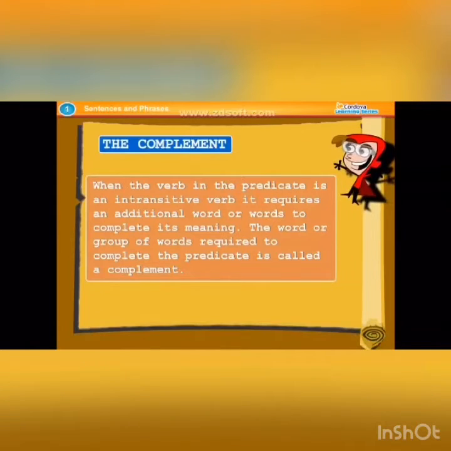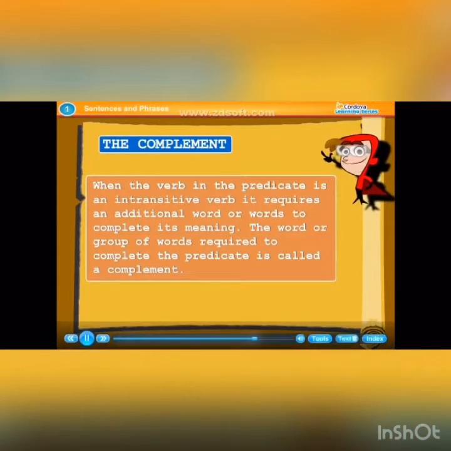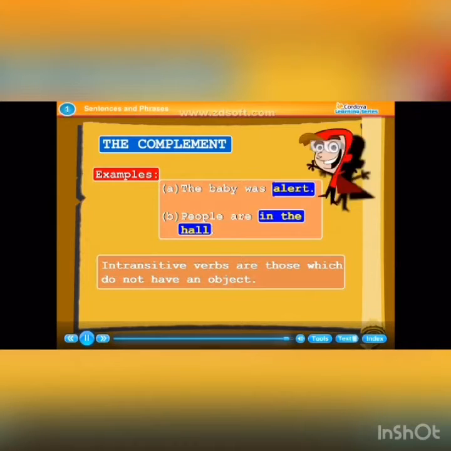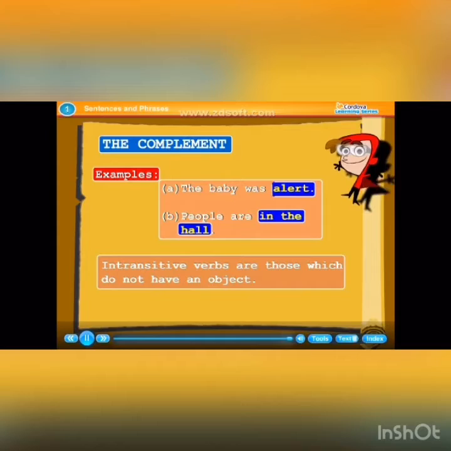The complement. When the verb in the predicate is an intransitive verb, it requires an additional word or words to complete its meaning. The word or group of words required to complete the predicate is called a complement. Examples: The baby was alert. People are in the hall. Intransitive verbs are those which do not have an object.